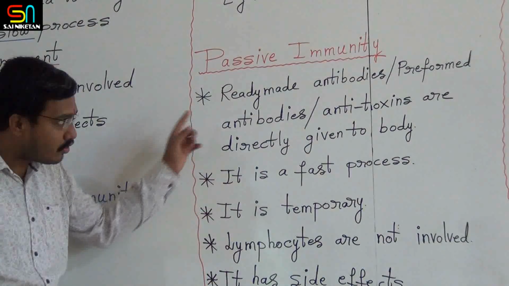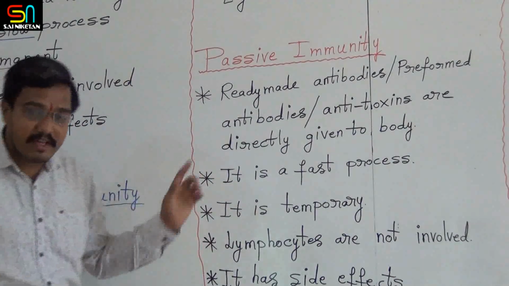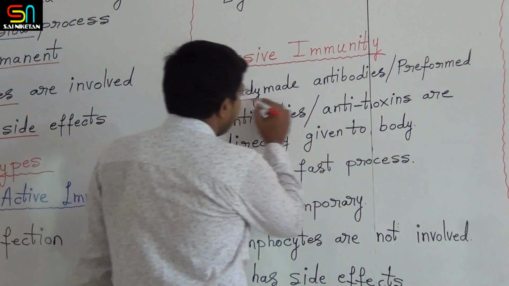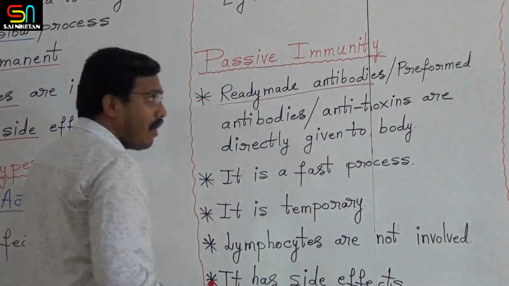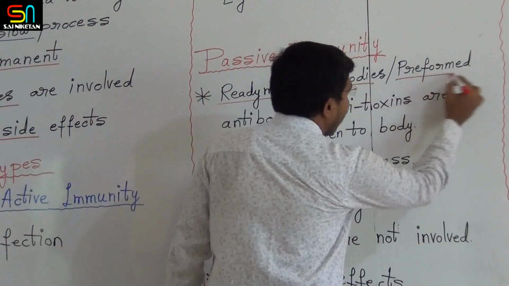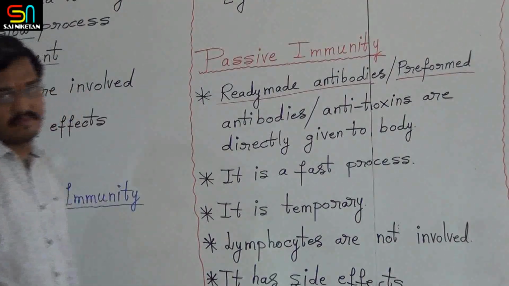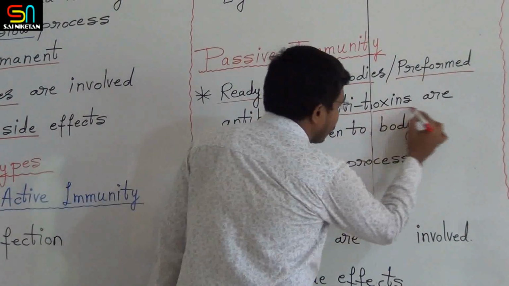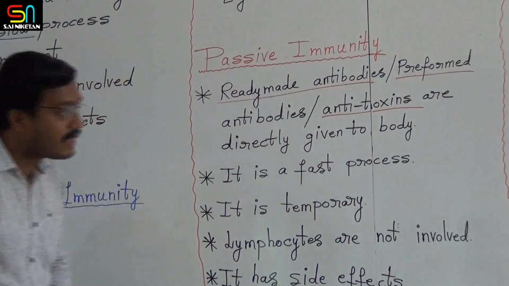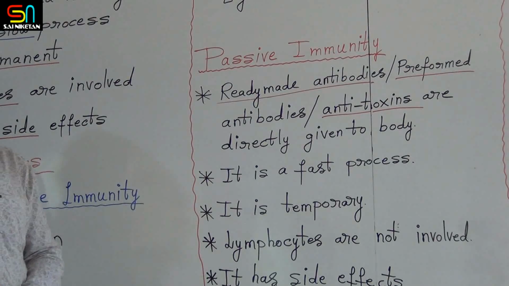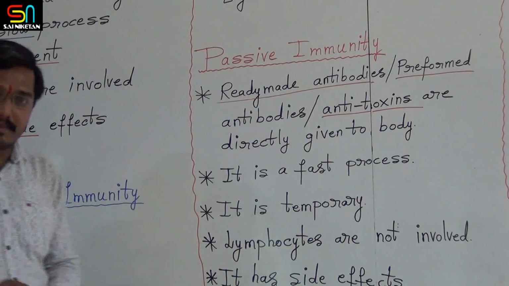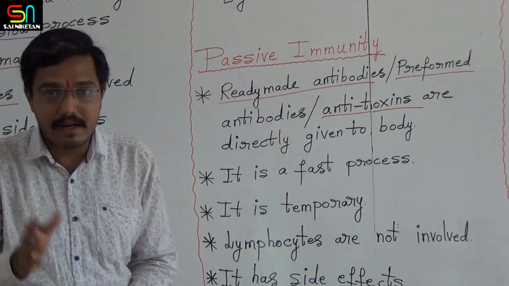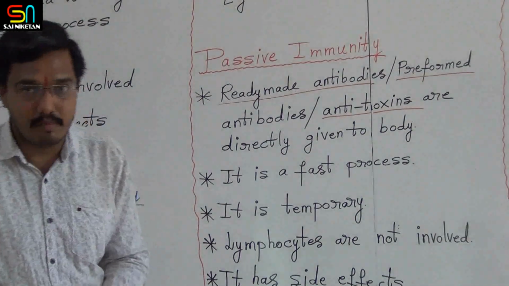It is an immunity in which ready-made antibodies or free-formed antibodies or antitoxins are directly given to the body. In simple terms, remember, it is an immunity in which ready-made antibodies are directly given to the body.